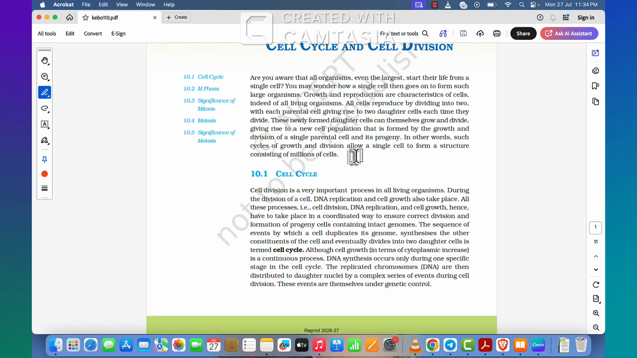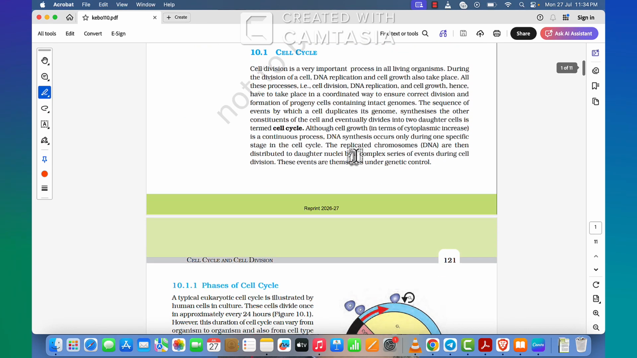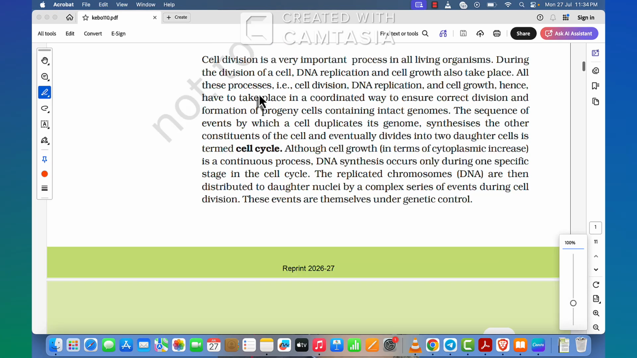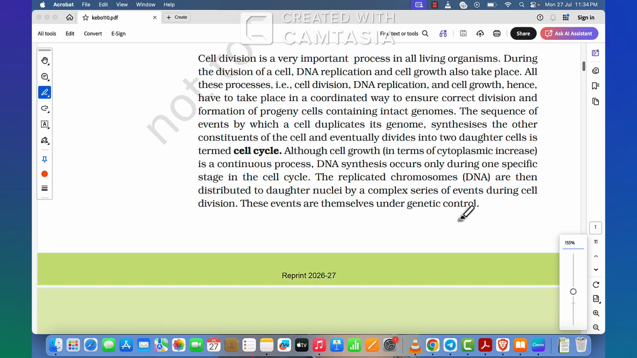In other words, such cycles of growth and division allow a single cell to form a structure consisting of millions of cells. Cell cycle. Cell division is a very important process in all living organisms. During the division of a cell, DNA replication and cell growth also take place. All these processes, cell division, DNA replication, cell growth, hence, have to take place in a coordinated way to ensure correct division and formation of progeny cells containing intact genomes.